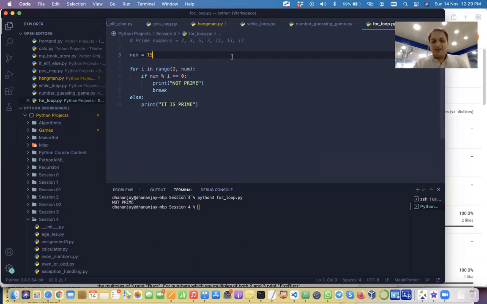Then we have to find edge cases, right? Edge case 2. The program is working fine because 2 is prime. Even the edge case works fine for us, right? So we are able to get the right solution for this. But this code is not very optimal. Can you tell me why it is not optimal?